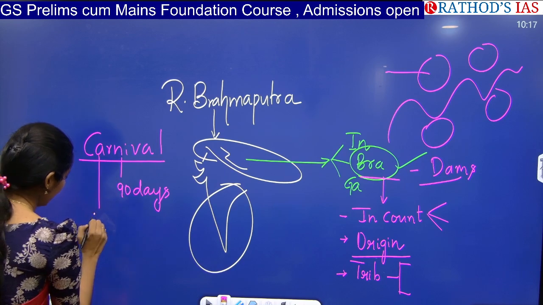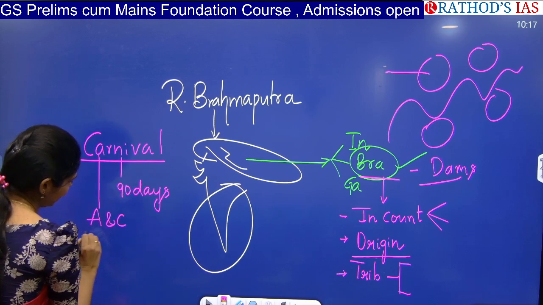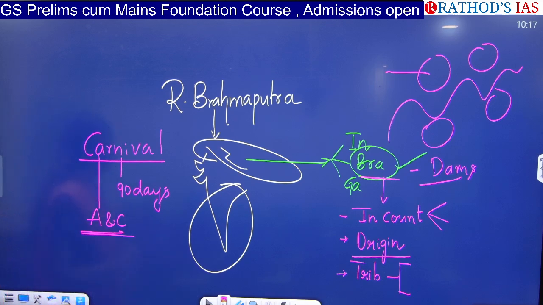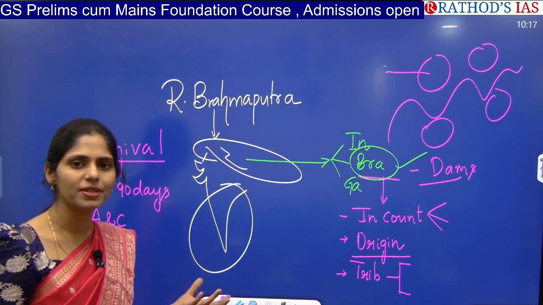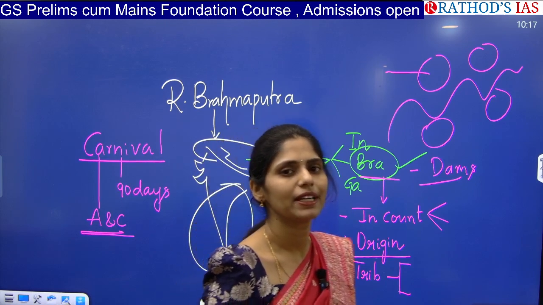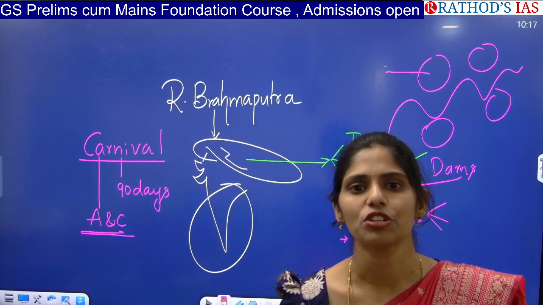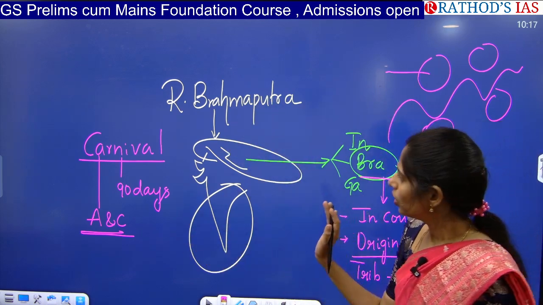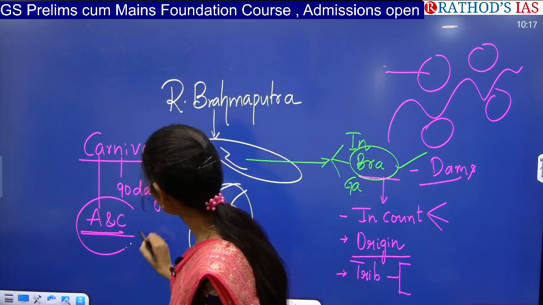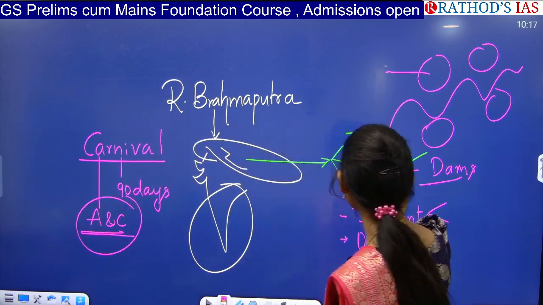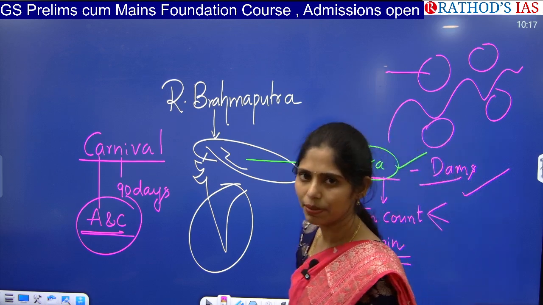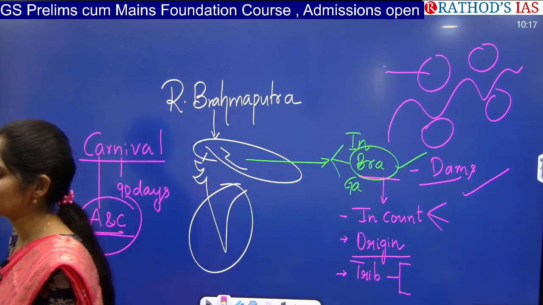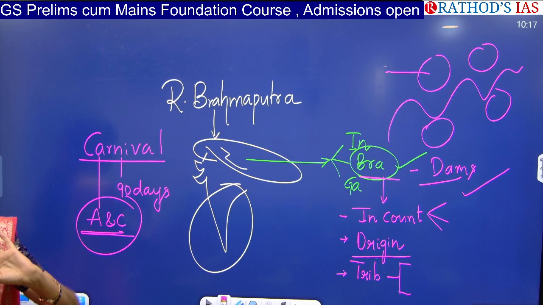This is an important part of your art and culture. It is a part of our culture. We will be celebrating this, and when and why we will be celebrating this, what the advantage of celebrating this is, all these things you have to know. So it is from art and culture, which is from your history, and another part is from your geography, GS paper 1. And there is a very high chance of getting a question from the art and culture point of view.